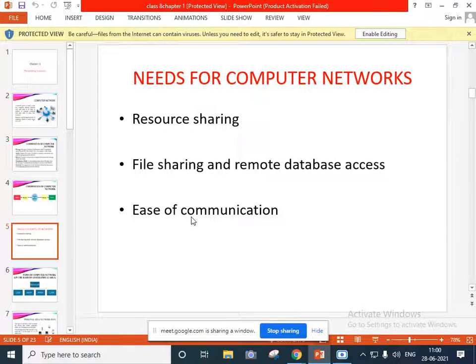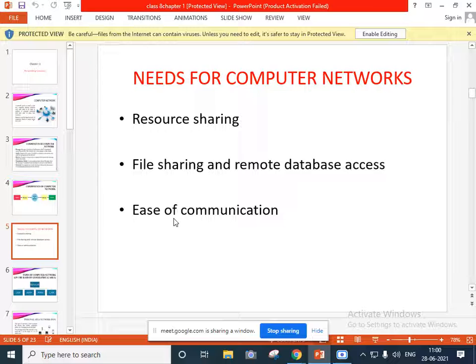Next comes ease of communication. If you want to send a message with the help of different media, then you use different applications to communicate with your friends, with your family and all. So this is how you are doing the communication. This is the communication between people, whether you want to communicate with your friends or your family.